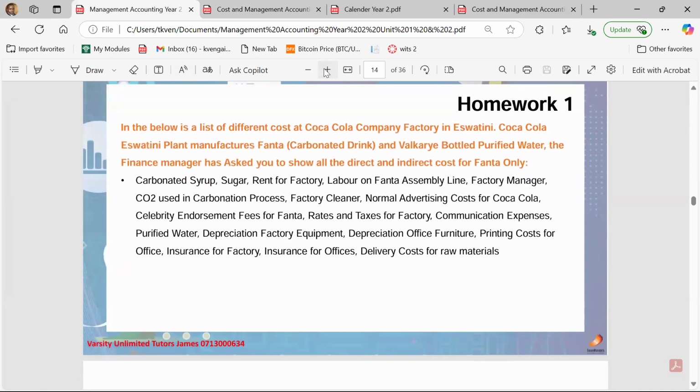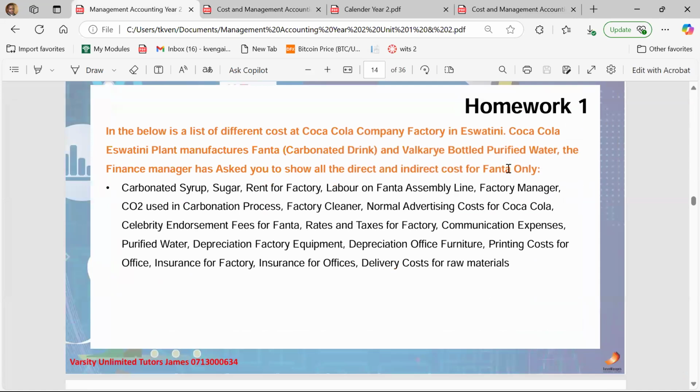In front of me here, I've got a list of the expenses that Coca-Cola faces when producing one bottle of Fanta. I highlighted all of the costs here, and I want you guys to attempt to see which item falls under direct cost and which falls under indirect cost. I will call it out and you can put it in the chat, or if you don't have any background noise, you can unmute yourself and say what you think.